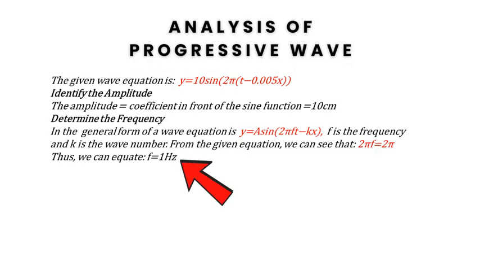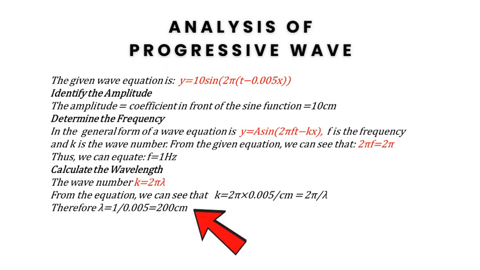Determine the frequency. The general form of a wave equation is y equal to A sine of 2 pi f t minus kx, where f is the frequency and k is the wave number. From the given equation, we can see that 2 pi f equal to 2 pi. Therefore, we can equate f equal to 1 Hz.